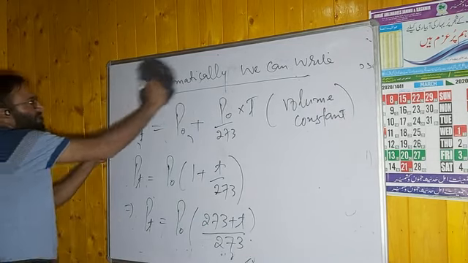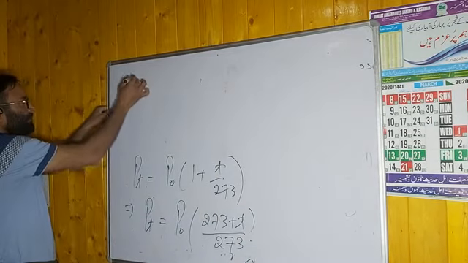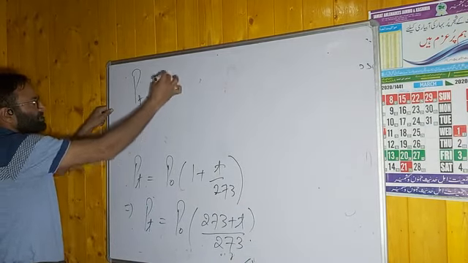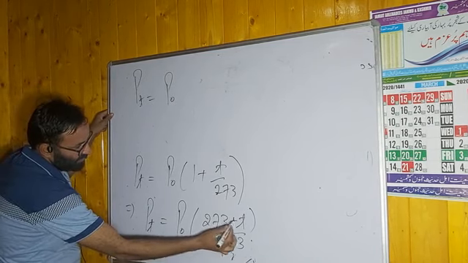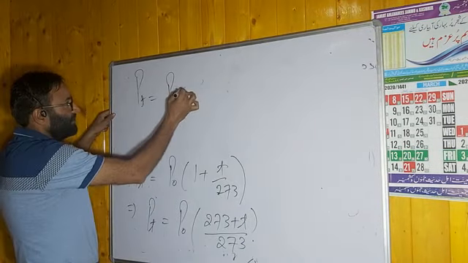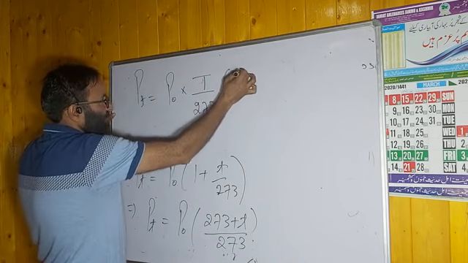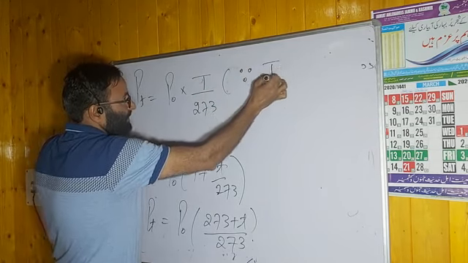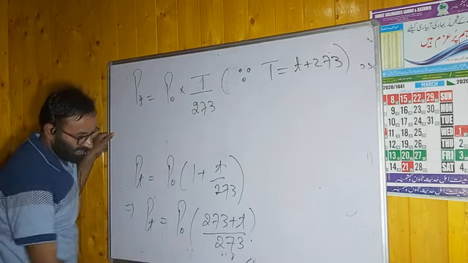Now you know these things very well. Now what we will have? PT is equal to P0 into this 273 plus T, it is capital T, you know it, Kelvin temperature, into capital T divided by 273. यहाँ पे आप लिख सकते हैं capital T is equal to T plus 273.